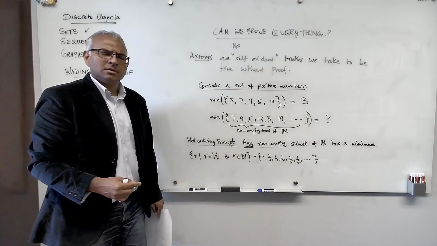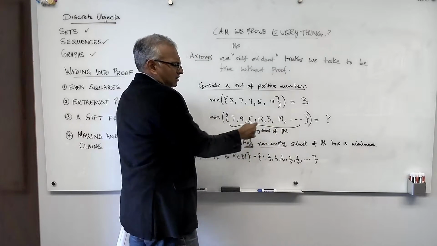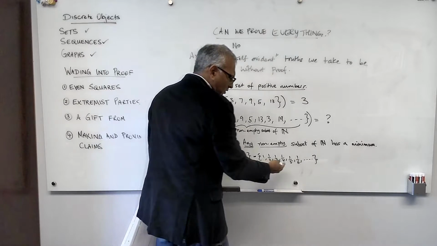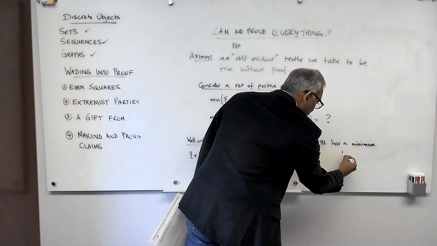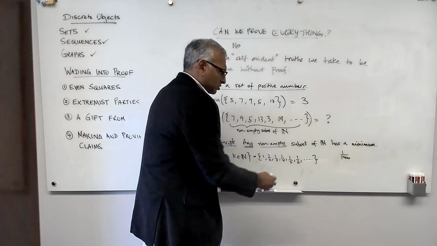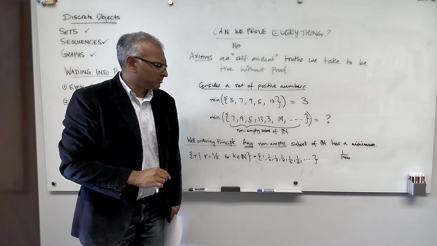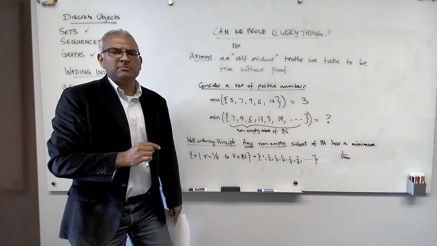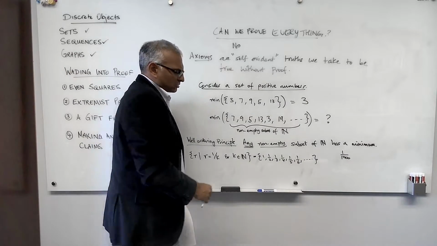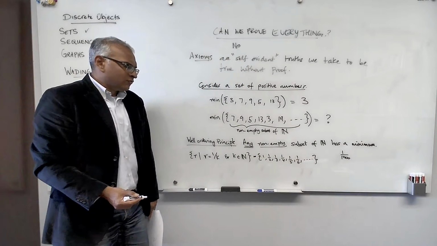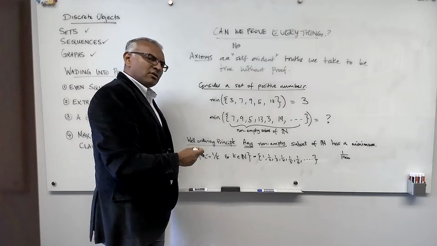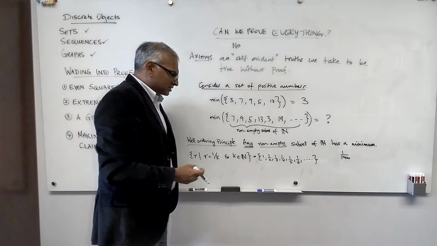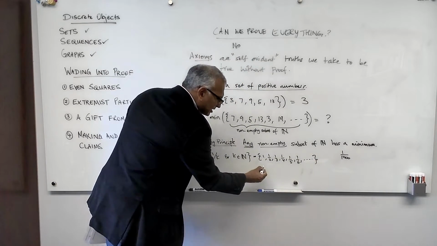What's the minimum? Now unlike here where we could say the minimum is at most 3, it's either 1, 2, or 3, here, what do we think the minimum is? Could it be 1 over 1,000? No, because 1 over 1,001 is in the set, so that's not the minimum. In fact, any number in this set that you choose will never be the minimum, because there's always a smaller number. Because look, this set is infinite. In fact, if we were to try to build some definition of a minimum for sets like this, which we typically would call the infimum, we would say that the only reasonable minimum for this set is 0.